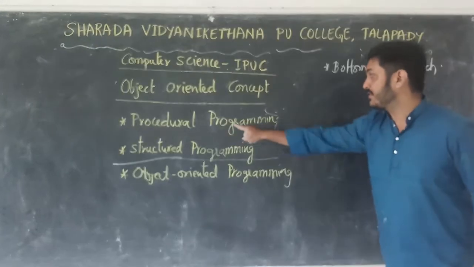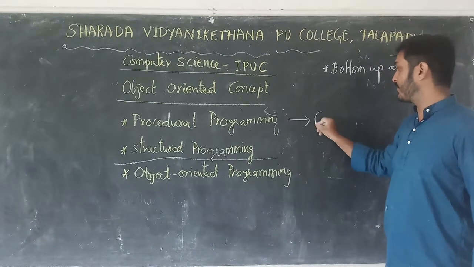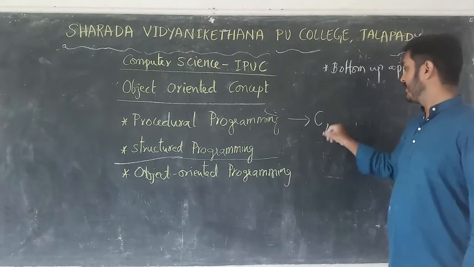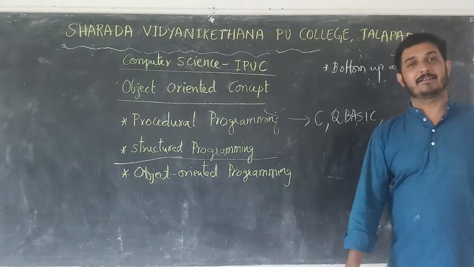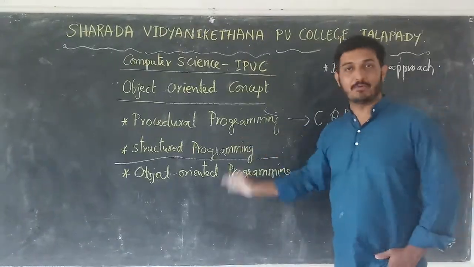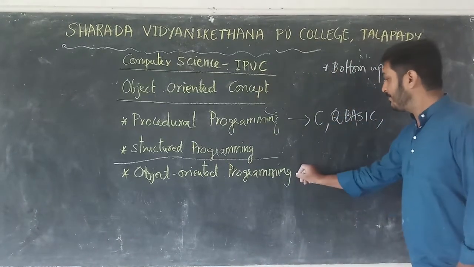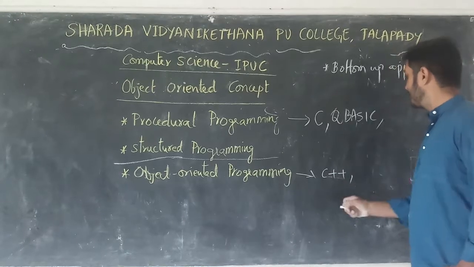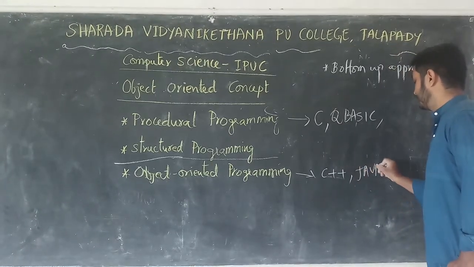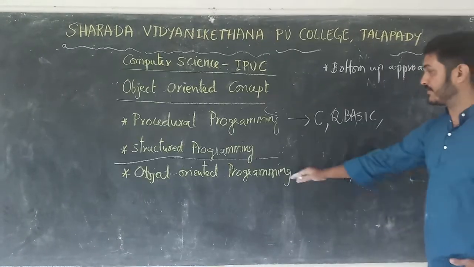See here, examples for procedural language are C, QBasic, FoxPro, etc. These come under procedural programming. And examples of object-oriented programming are C++, Java programming, etc.